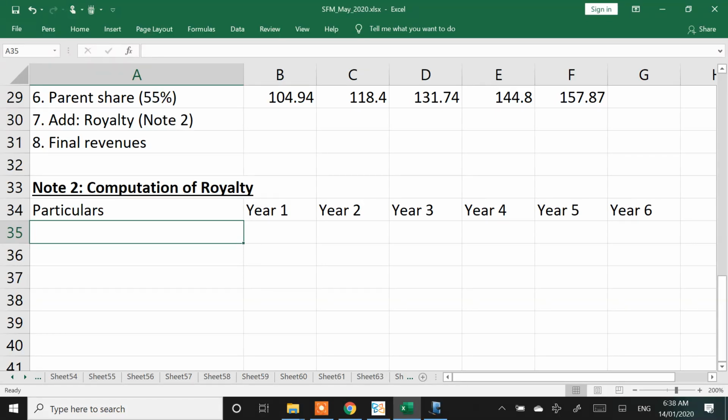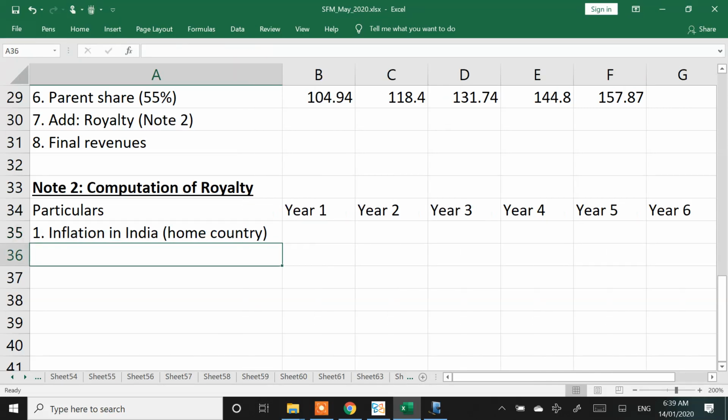So they may get it slightly late as well, but they are eligible to get this. For royalty computation, I need exchange rates, and exchange rate is going to come through purchasing power parity theory. Point number 1, inflation in India, in bracket, home country. Inflation in USA.